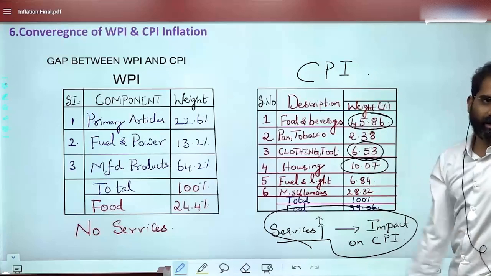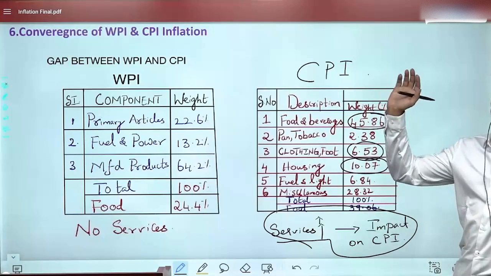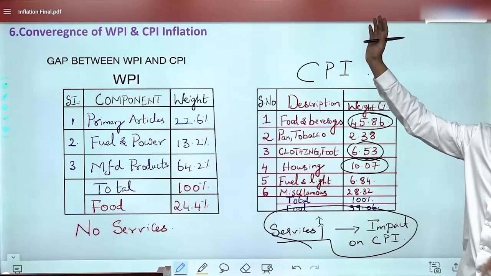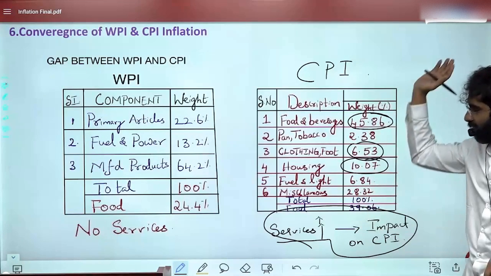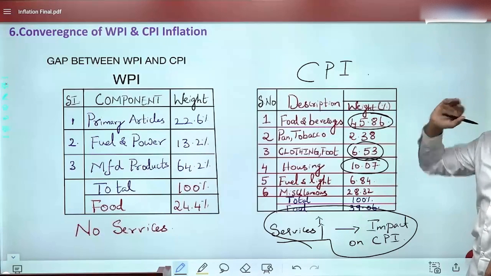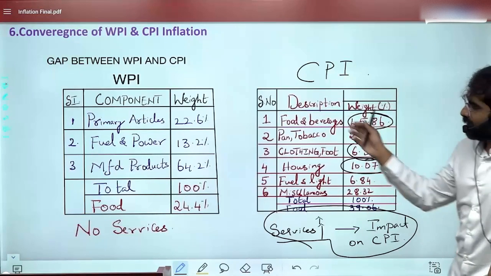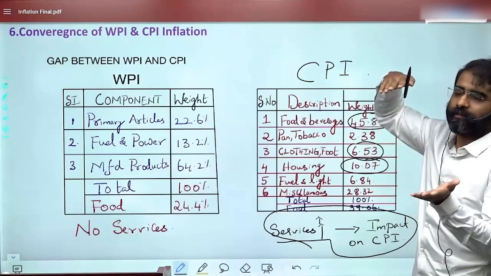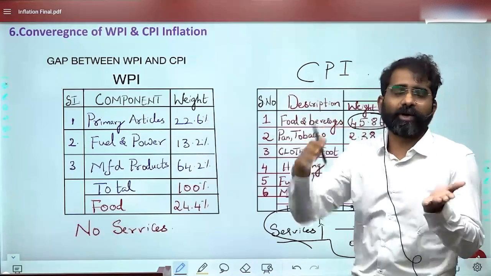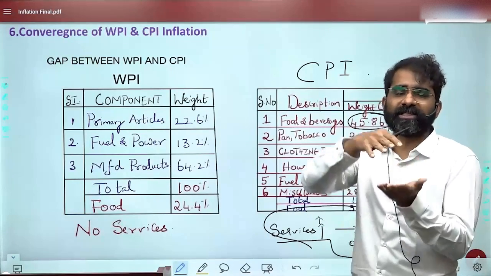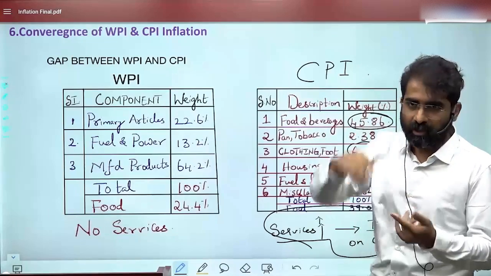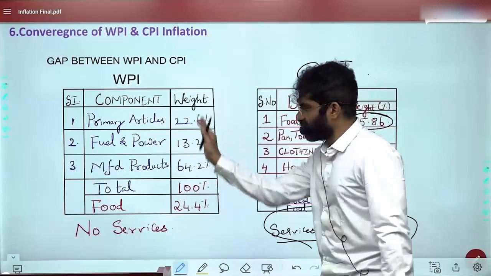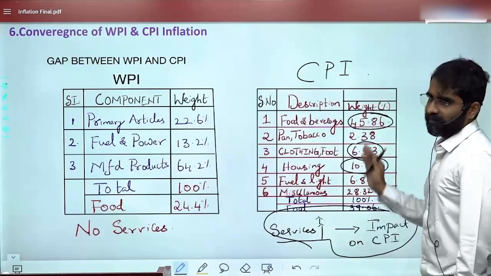Services started becoming costly. Suppose education is becoming costly after the COVID pandemic. That is what the chart was saying. So that is also responsible for the increase in CPI. Are you able to get this? So why in the recent past is there a convergence, or what is the reason for the gap between CPI and WPI inflation, if there is a question? First understanding is the impact would be different on both of them because of these weightages.